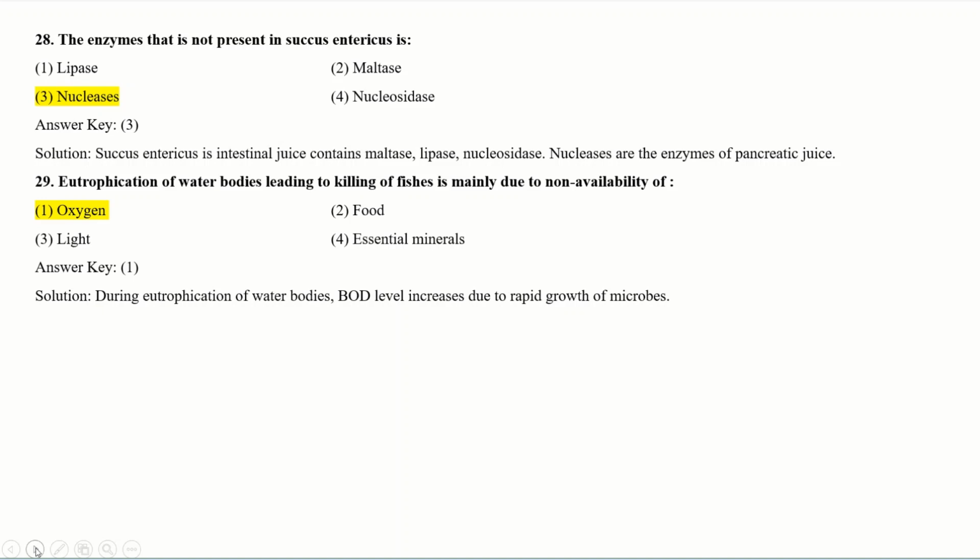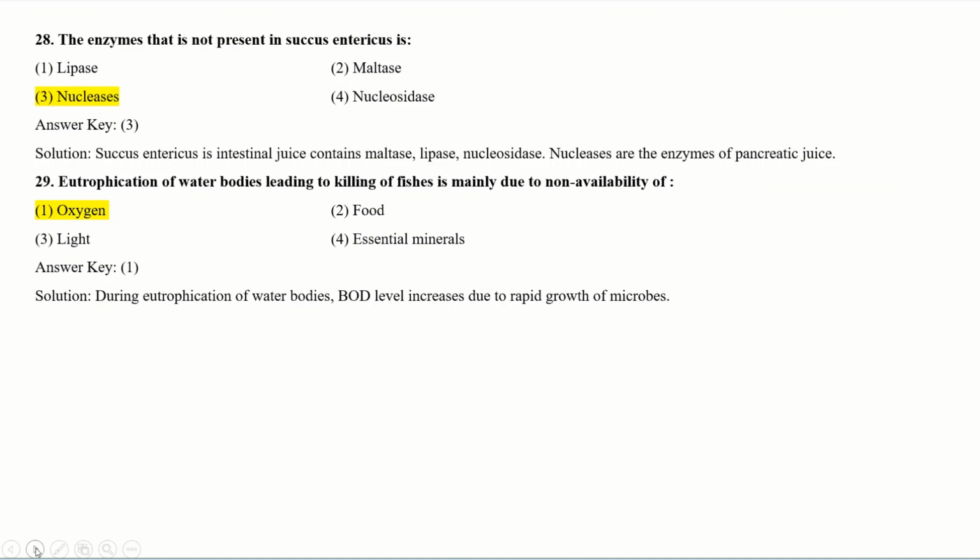Eutrophication of water bodies leading to killing of fishes is mainly due to non-availability of? Eutrophication is caused by pollution, and there is a killing of fishes or other aquatic forms, and it happens because of the non-availability of, see the options now, oxygen, food, light, essential minerals.